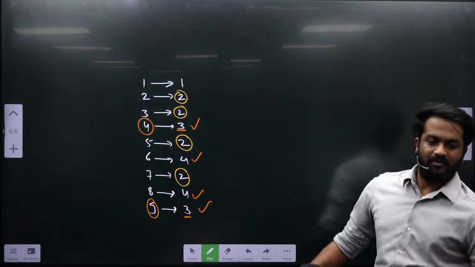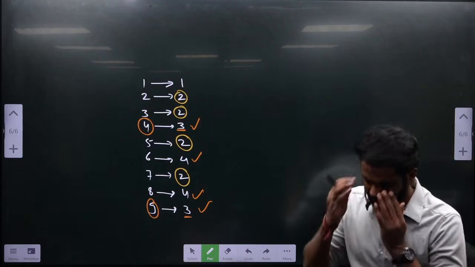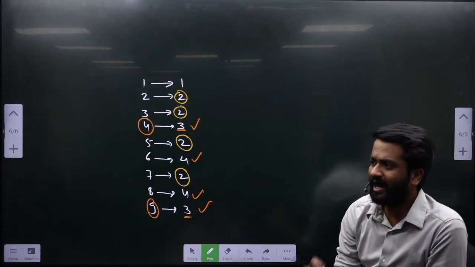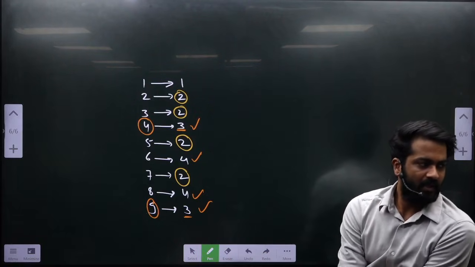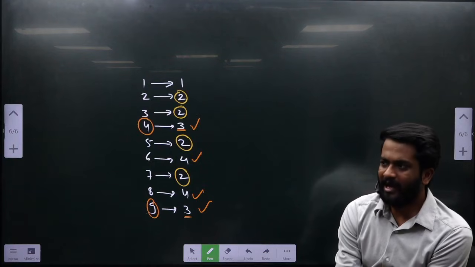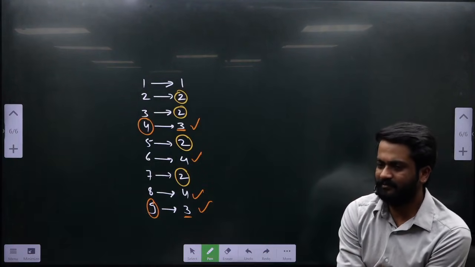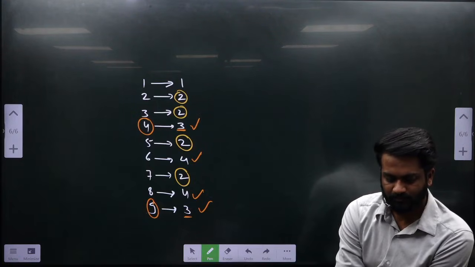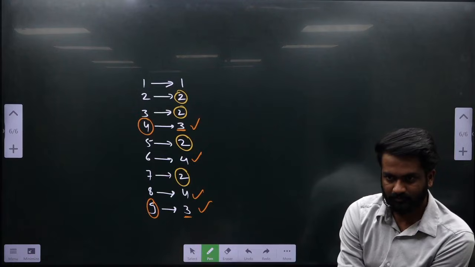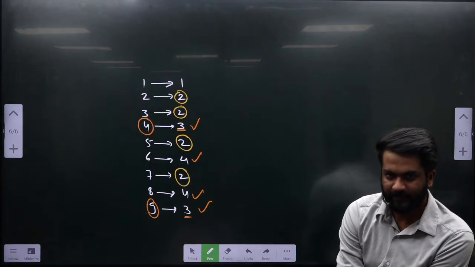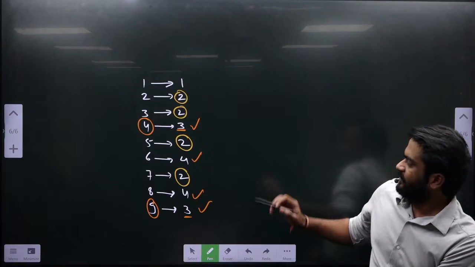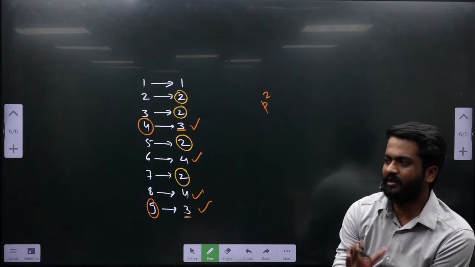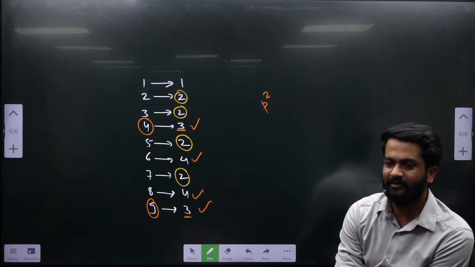The statement goes like this: all perfect squares other than one are always composite and never prime. Just think. You have written that all perfect squares other than one are always composite and never prime.